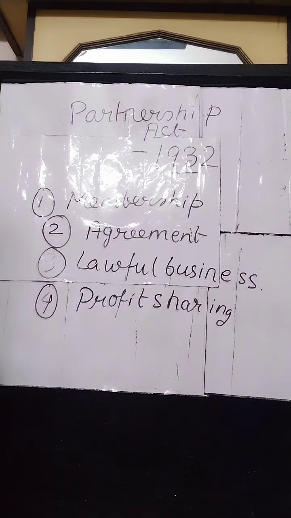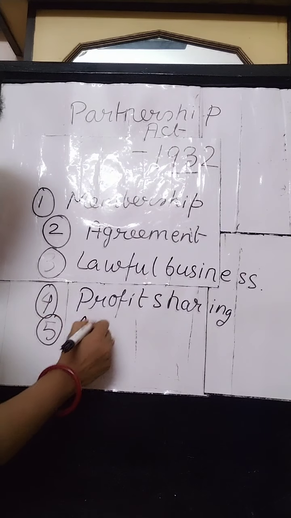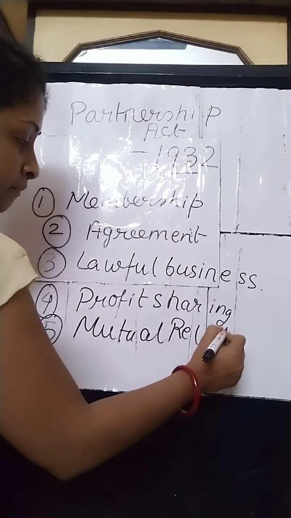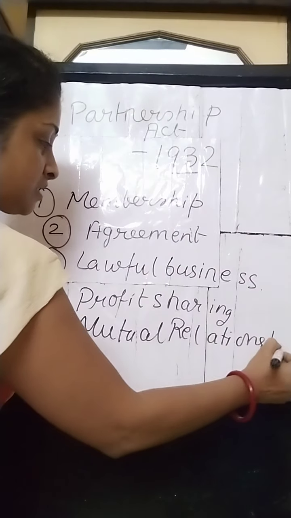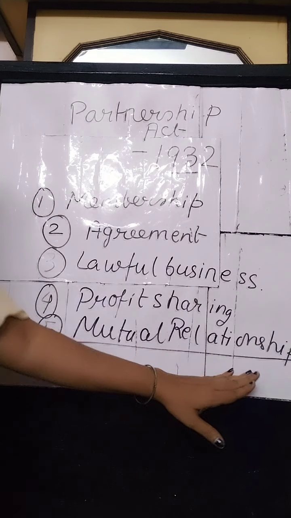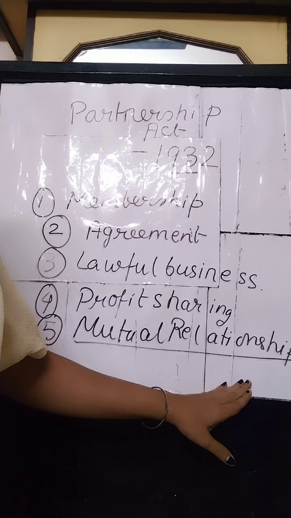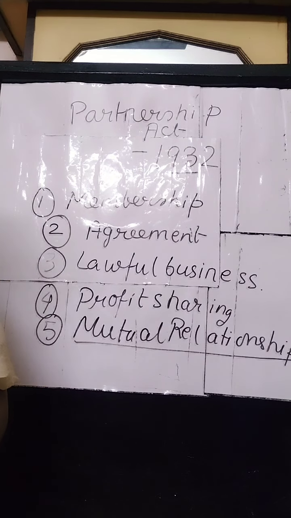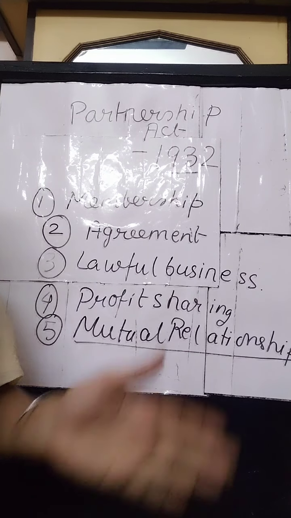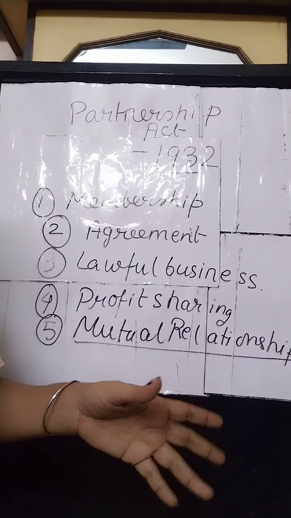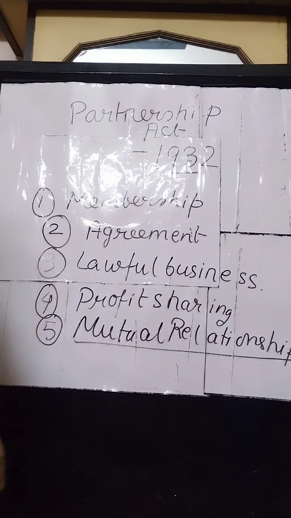Now, mutual agency relationship. I have told you that there must exist a mutual relationship. Mutual relationship means there must be a contractual agreement, and it must be done with the consent of all the partners. Every partner is the owner as well as the agent of this firm. And each partner is entitled to take part in the management and enter into contracts with outsiders. The contract signed by a partner is binding on